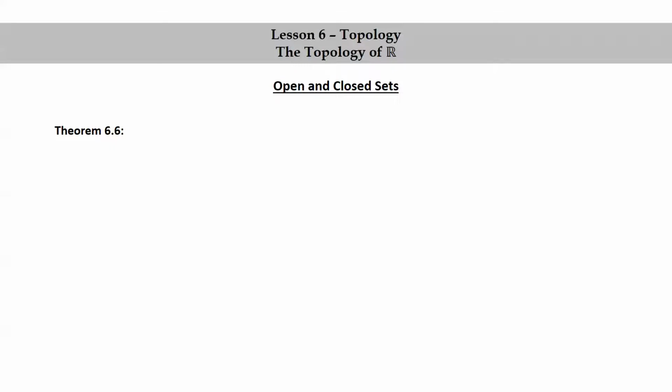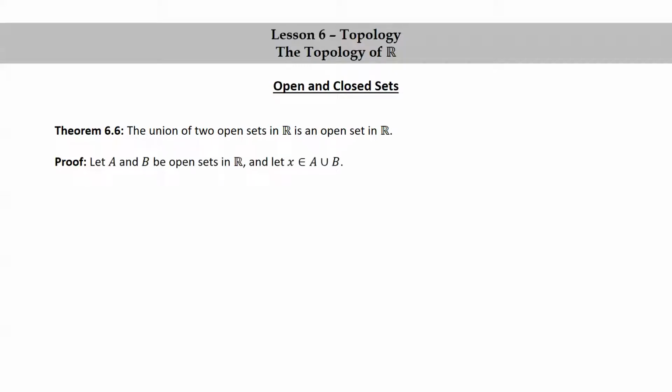Theorem 6.6. The union of two open sets in R is an open set in R. Let's look at the proof. Let A and B be open sets in R, and let little x be in the union of A and B. By the definition of the union, x is in A or x is in B. Without loss of generality, we may assume that x is in A.